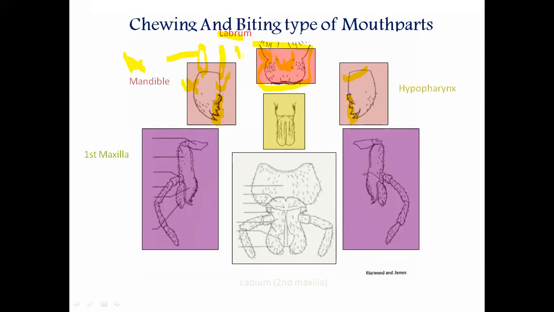The inner margin is serrated, useful for cutting, and the outer margin is called the molar teeth, helpful for crushing and grinding. Also the mandibles move horizontally with the help of two muscles, the abductor and adductor muscle. So this is the part of mandibles.